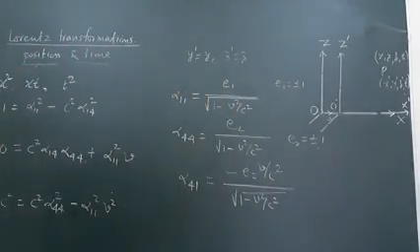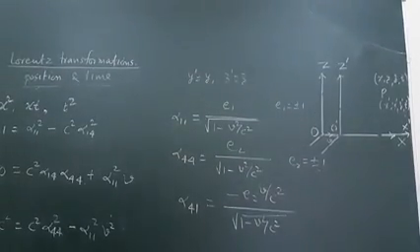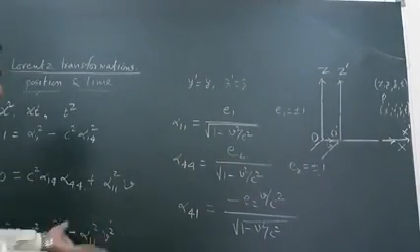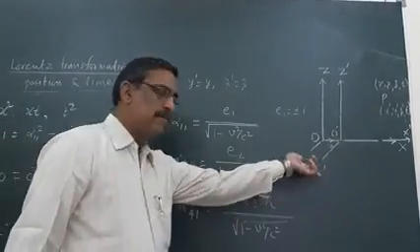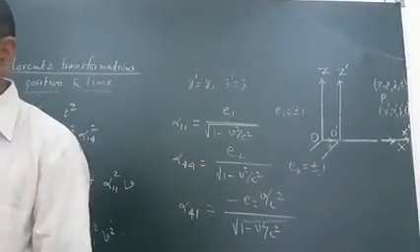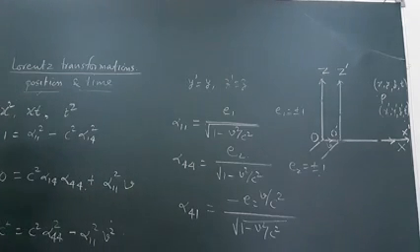These are the E2 v upon c square. These are the E2 having the value plus minus 1. These are the values for alpha 1 1, alpha 1 4 and alpha 4 4.